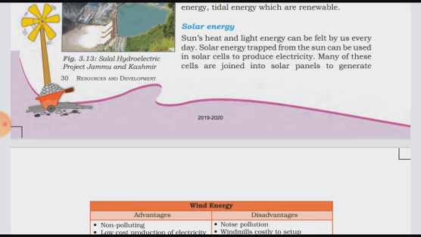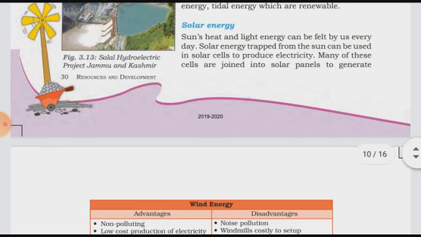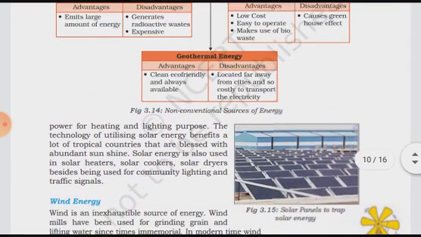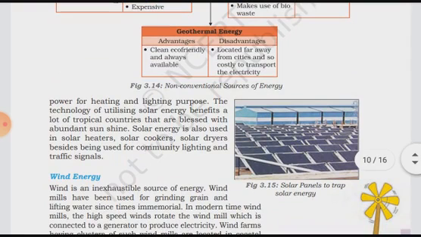You might have seen solar plates. When they absorb the sun rays, they get heat and light, and after this they produce electricity. Many of these cells are joined in solar panels to generate electricity, to generate power for heating and lighting purposes. So the solar panels are used for generating power for heating and lighting.